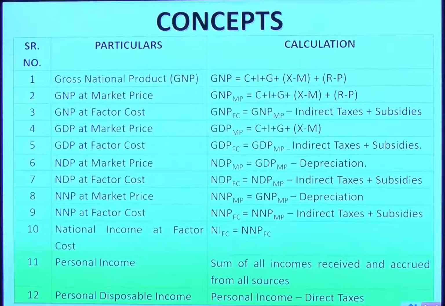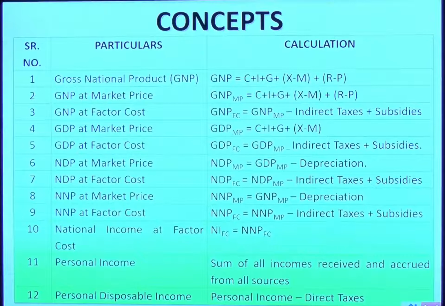So if it is market price, then take the market prices of all. For example, consumption, whatever consumers have paid. Investment amount, government expenditure, whatever is actually paid. So take the market prices of all and you get GNP at market price. If at factor cost, you know what to reduce and what to add back. You have to reduce the indirect taxes from the above amount and add back subsidies, if any received.